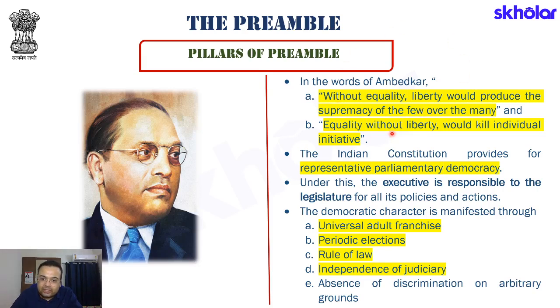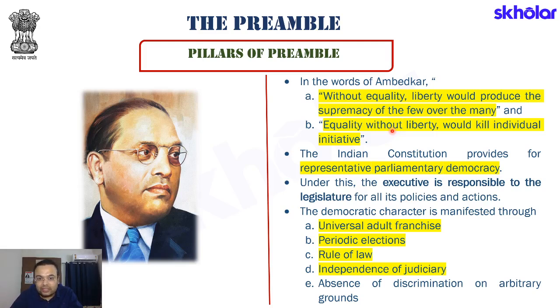Then, if there is equality without liberty, it would kill individual initiative. That if you are not letting someone have liberty and you are saying that you are equal to everyone else, it would mean that person will not be able to express himself. The person will not be able to do things by which he is able to contribute to the society by individual initiatives.